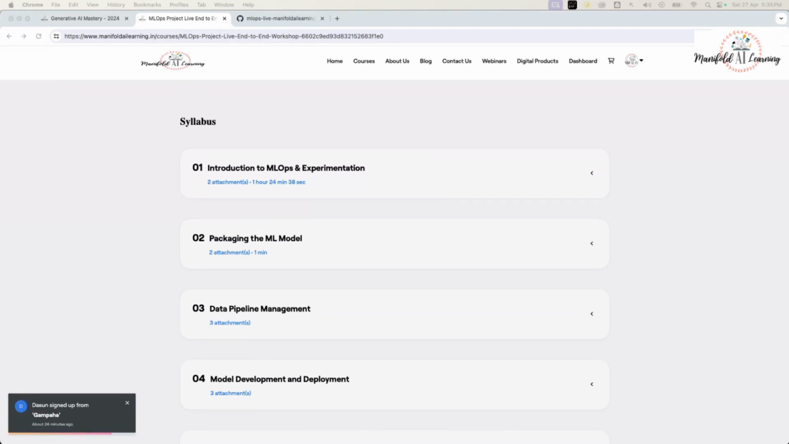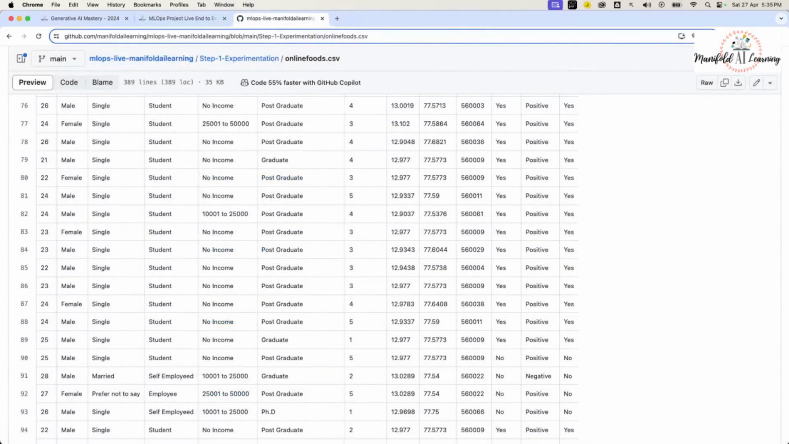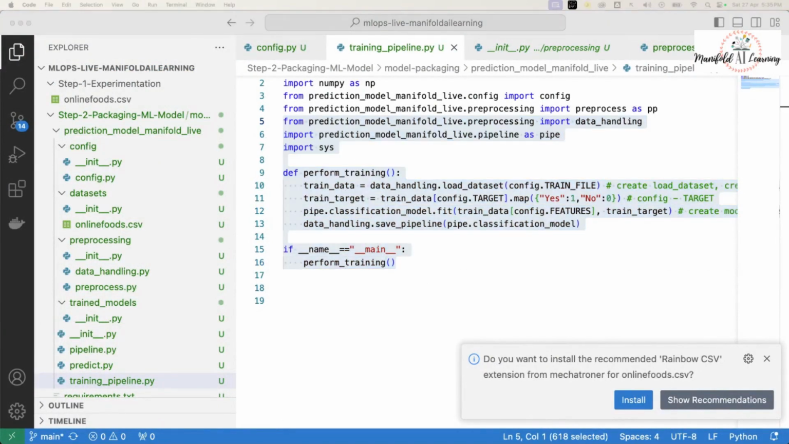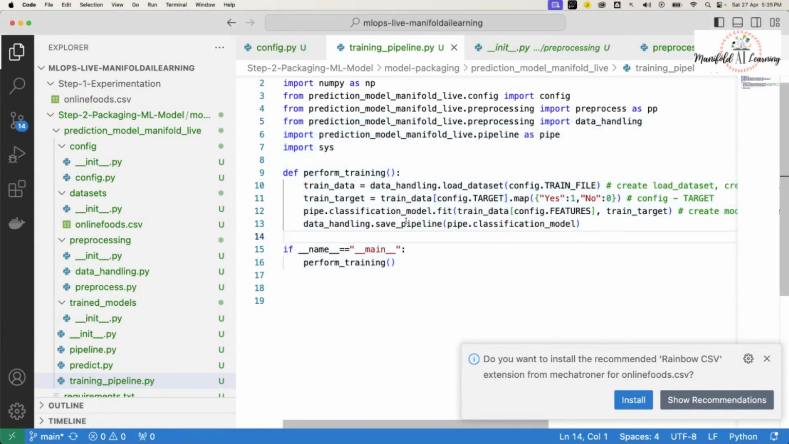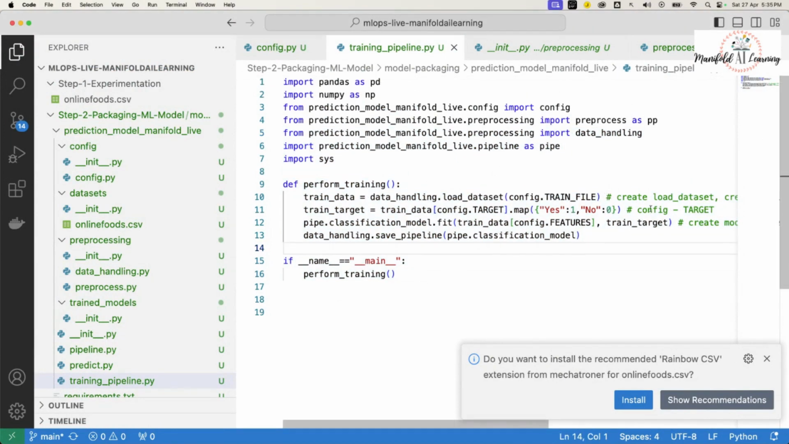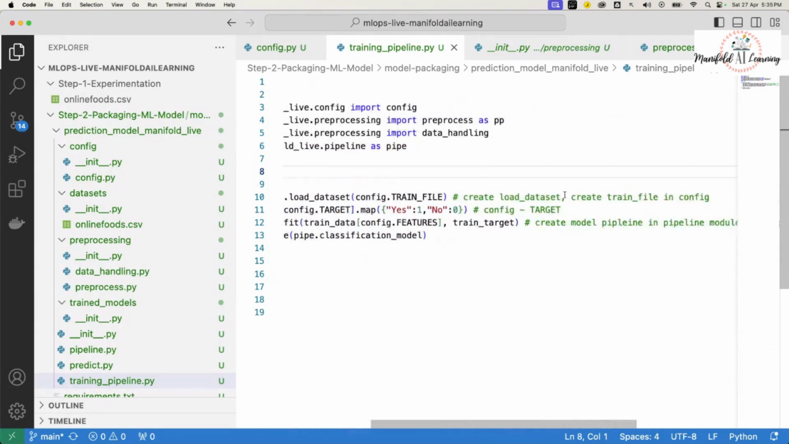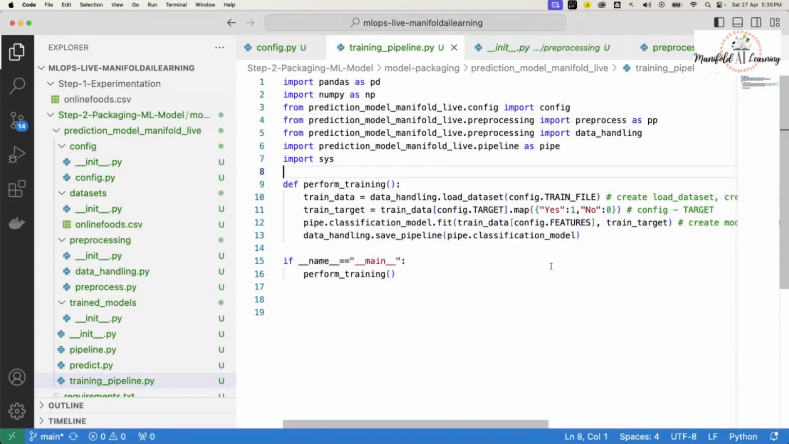Okay, so let's come back, guys, and proceed ahead in our learning journey. Let's come back to our code. Here we have mentioned that it has to perform the training. So when someone calls this training pipeline, it has to perform the training. Now that this is clear, let's proceed ahead and create the other stuff. We can now go ahead and proceed with the creation of our configuration file and the other files as and when required.